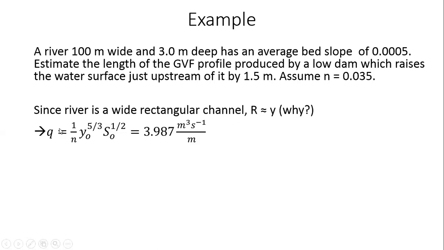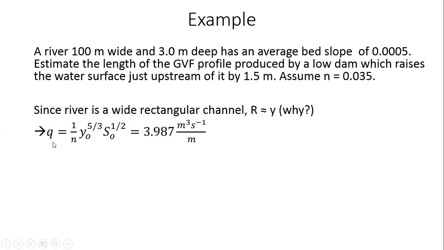So then instead of writing capital Q, which is the total flow rate, I can write small q, which is the flow rate per unit width. It's a little simpler to write. So q equal to 1 by n, y naught to the power 5 by 3, S naught to the power half. If you are wondering how we got y naught to the power 5 by 3, it is simply A into R to the power 2 by 3, but A is B into Y. I have divided this equation, the original equation is capital Q.